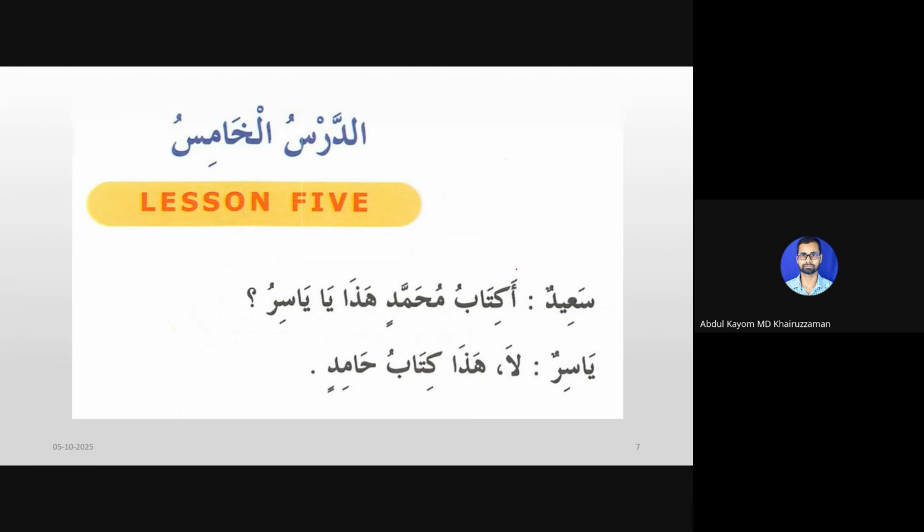It might not be obvious at this moment, but the core meaning is the same. I'm asking, is this Hamid's book? So I can say Hada kitabu Hamidin, Kitabu Hamidin hada, or Kitabu Muhammadin hada. The meaning is essentially the same, but there is a subtle difference that we can ignore for now.